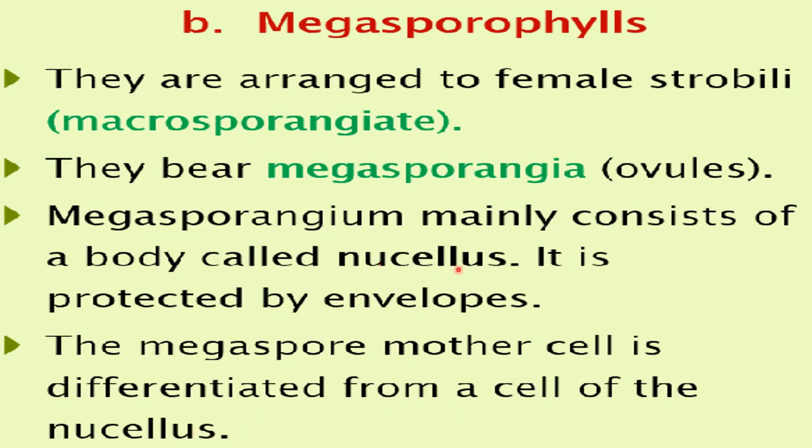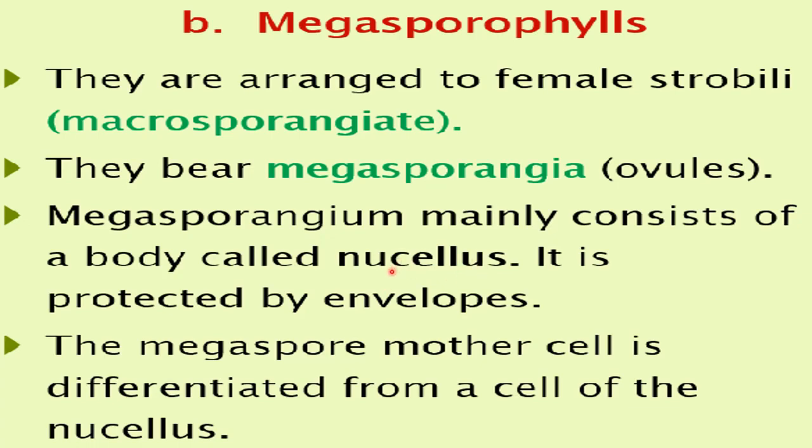So the nucellus which is present here, where is it present? Inside the megasporangium. Now what happened? This nucellus will differentiate. You know what differentiation is? When a cell attains a particular shape, size and function, it becomes different from the other surrounding cells. Then we call that it has been differentiated. So what happened here?